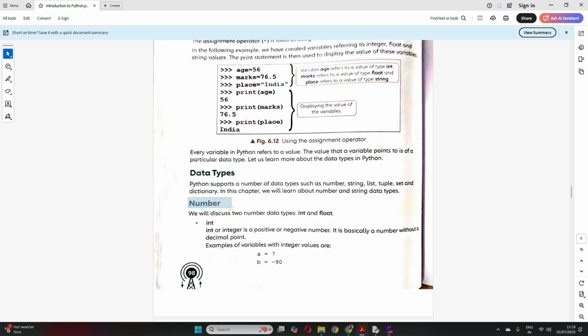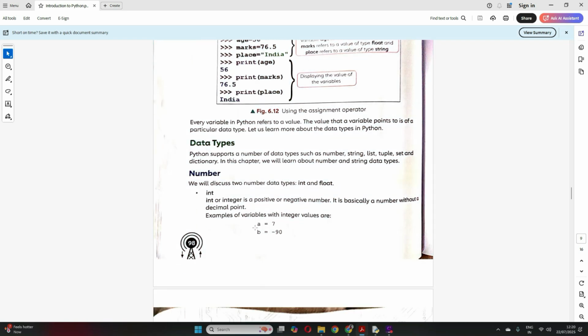We call it the number data type, where we assign numbers, but numbers can be of two types: int and float, integer or floating. Integer means without any decimal point. It can be a positive integer or a negative integer, but without a decimal point. So that is int. Another is float, which is floating, where you have a decimal number being assigned to a variable. It can be either positive or negative.